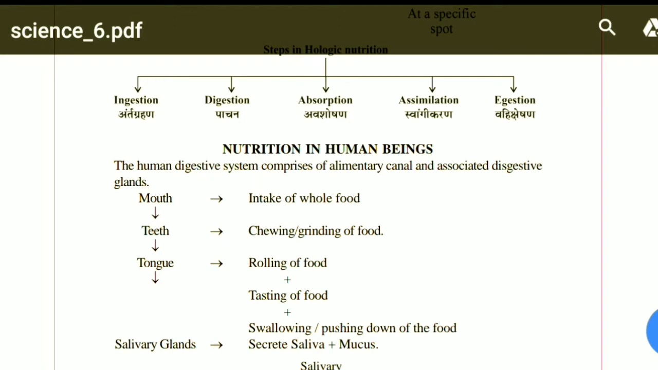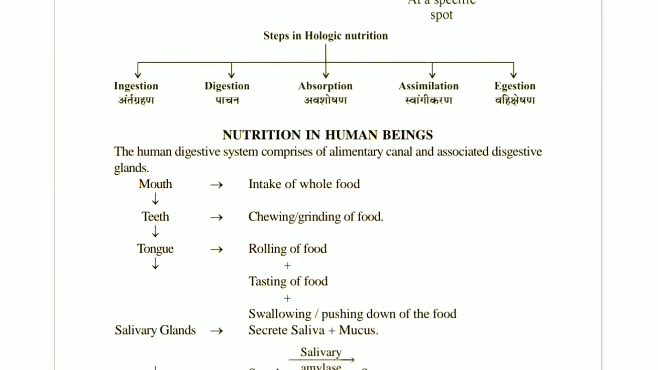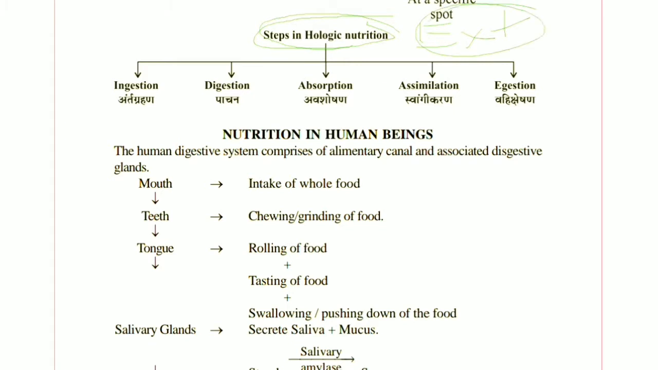The nutrition in human beings is of holozoic type, which means that in humans, the food is taken in solid form and is digested inside the body. So the digestion in humans is extracellular, that is, not inside the cell.